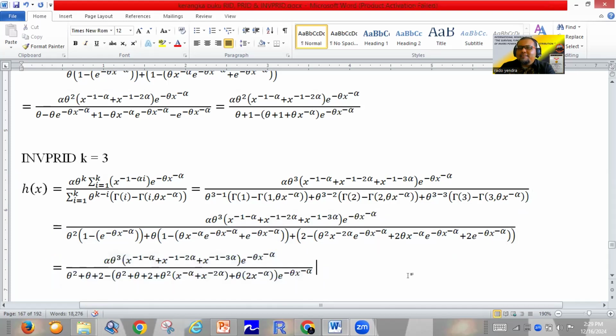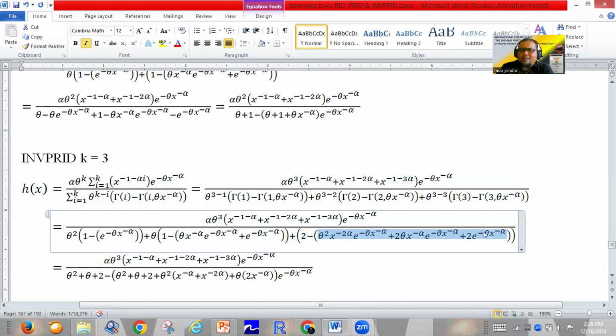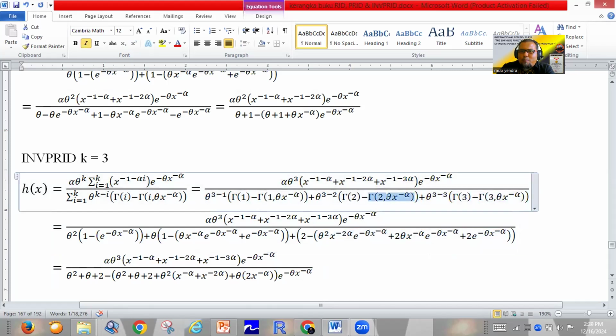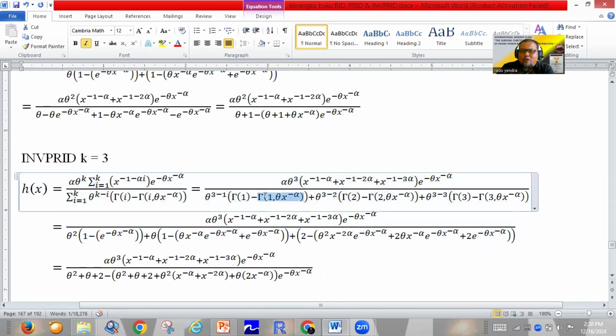Okay, it's very easy. Don't forget, we must change the upper incomplete gamma 3 comma theta x power minus alpha by this one. Then we must change the upper incomplete gamma 2 comma theta x power minus alpha by this one, and then the upper incomplete gamma 1 comma theta x power minus alpha for this one.